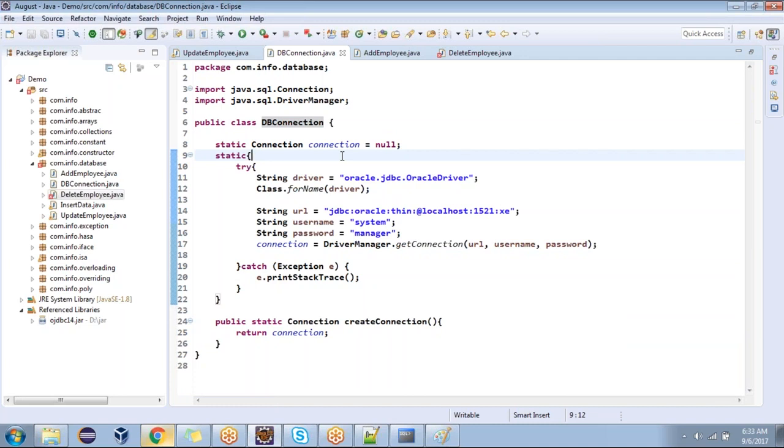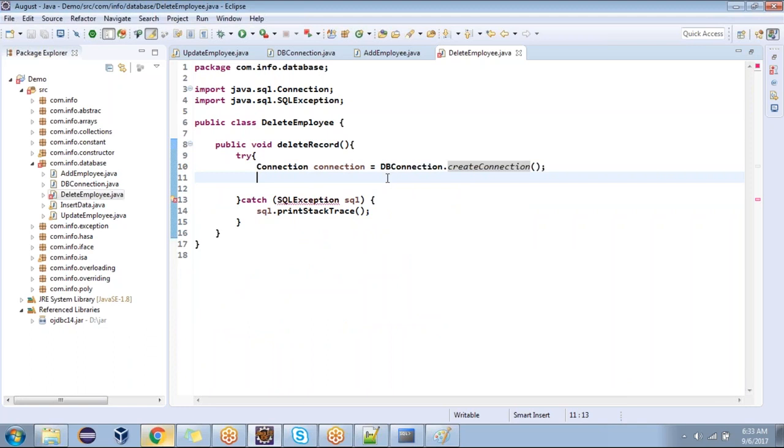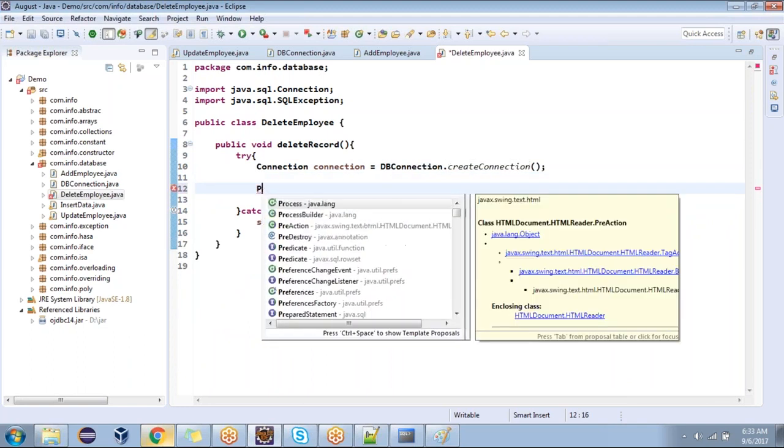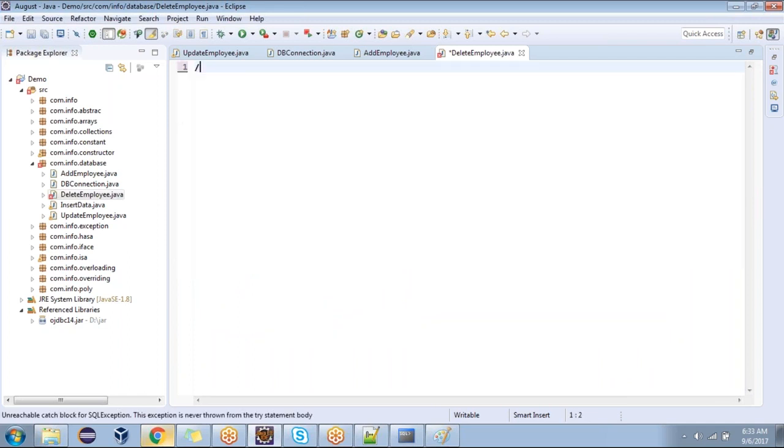What is that? Singleton pattern. The object is created only once. Yes or no? It will be created only once. Questions? You are with me, right?